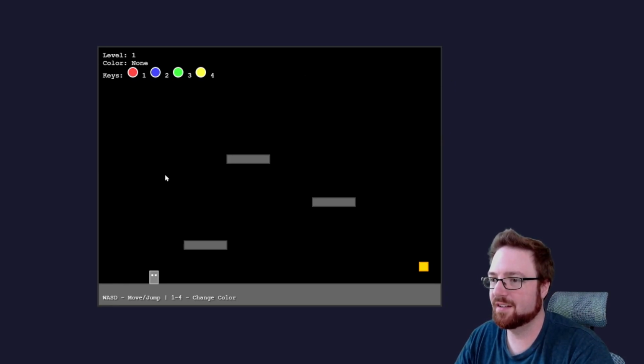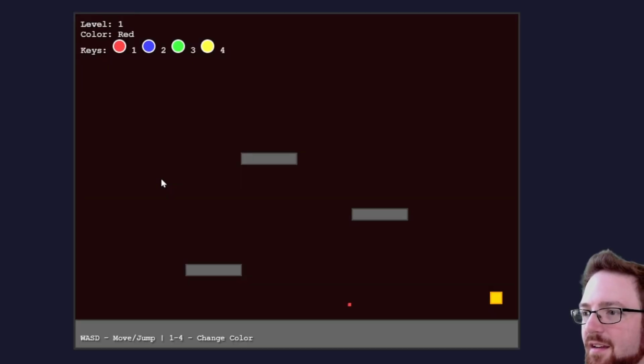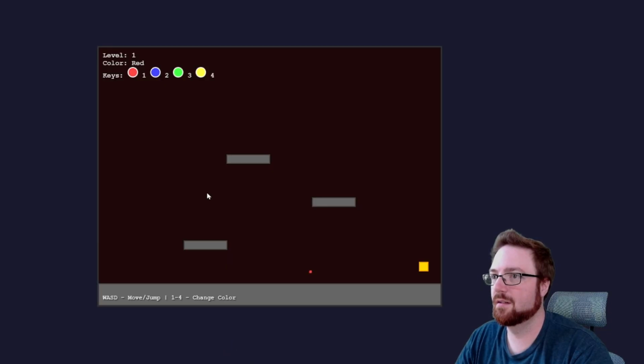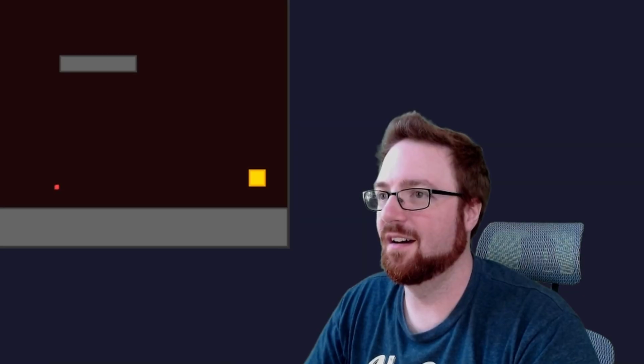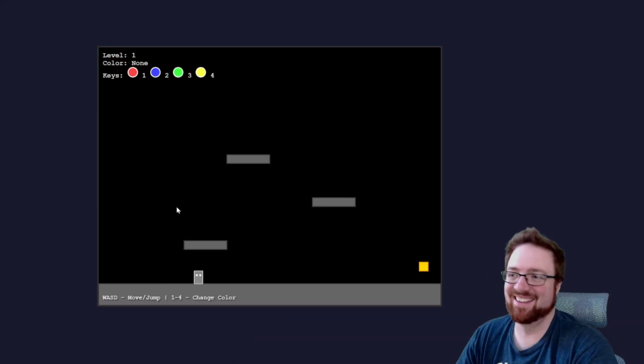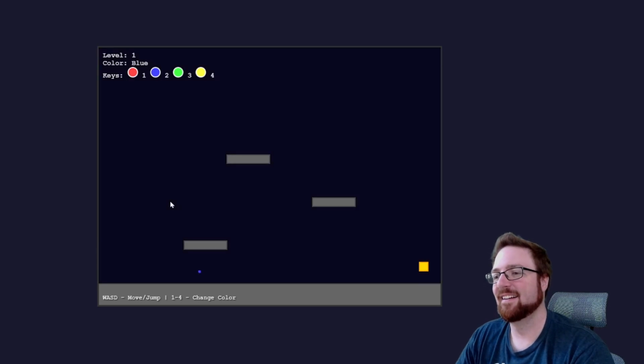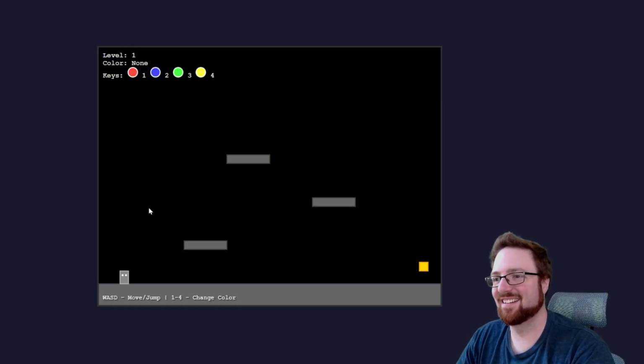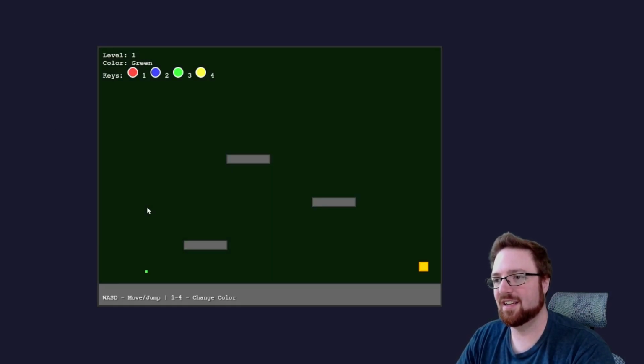Move and jump. There is no jump. Maybe that's because I'm not the right color. 1. Oh. 2. Okay, so once you transform, let's try again. So once I transform, first of all, there's no jumping. The jump button doesn't work. Second, as soon as I transform, it just stops working. So 3, yep, nope.